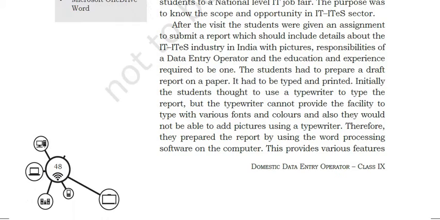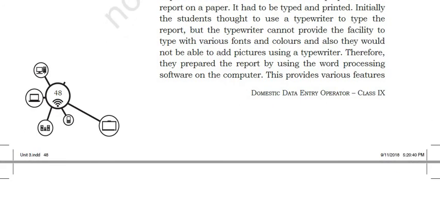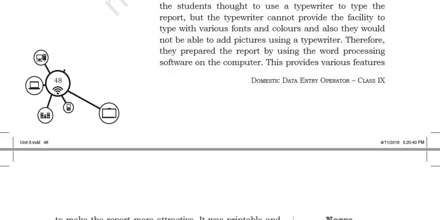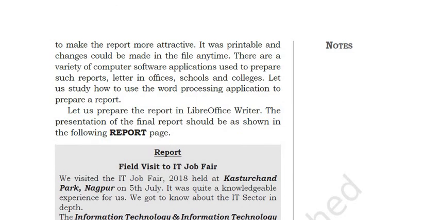It had to be typed and printed. Initially, the students thought to use a typewriter to type the report, but the typewriter cannot provide the facility to type with various fonts and colors, and also they would not be able to add pictures using a typewriter. Therefore, they prepared the report by using word processing software on the computer. This provided various features to make the report more attractive. It was printable and changes could be made in the file anytime.